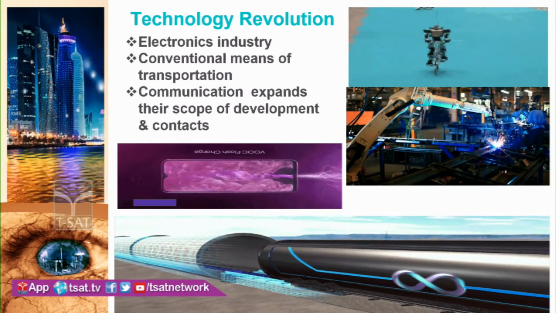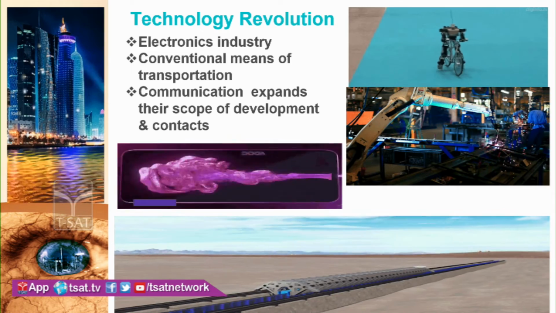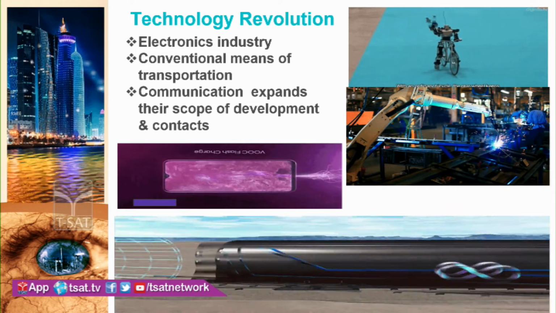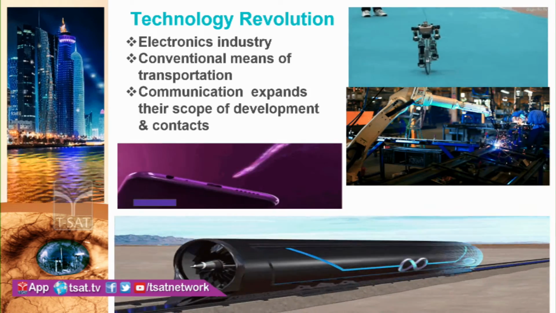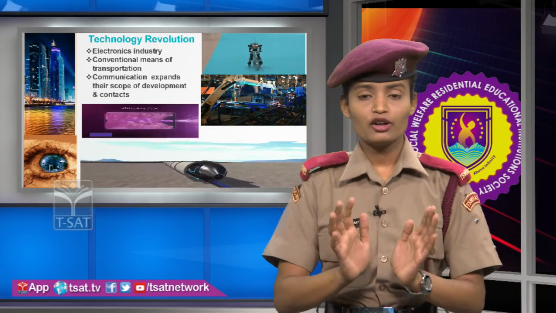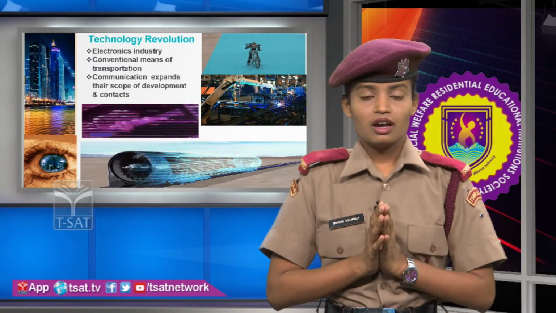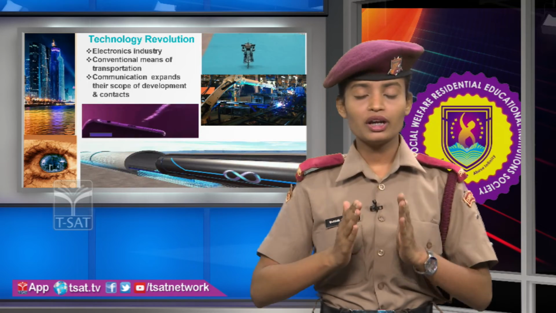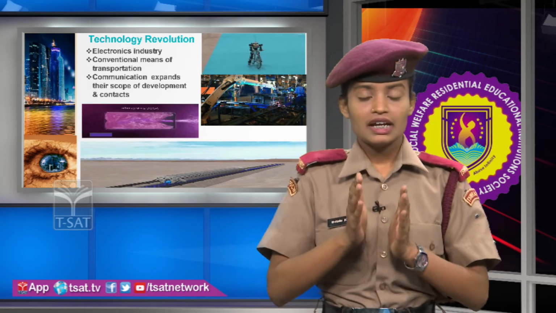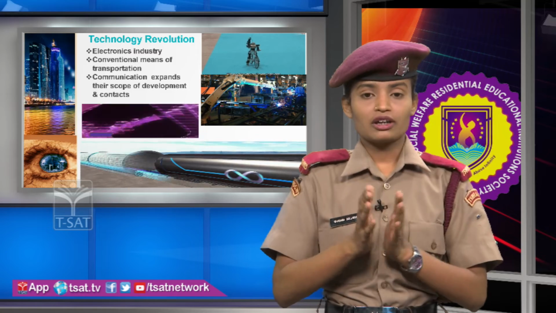Technology revolution. This technology revolution is the electronic industry. The electronic industry is the second most sought industry, where each and every person wants to be employed. Electronics means something new. Conventional means of transportation: if we want to import or export anything, in the same way we use new technology.